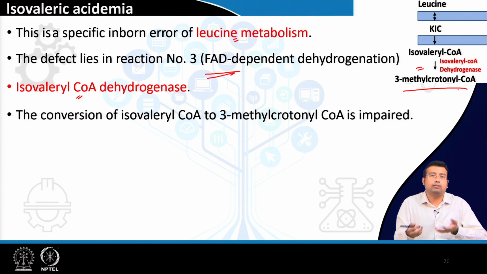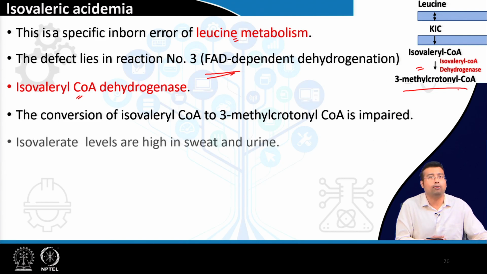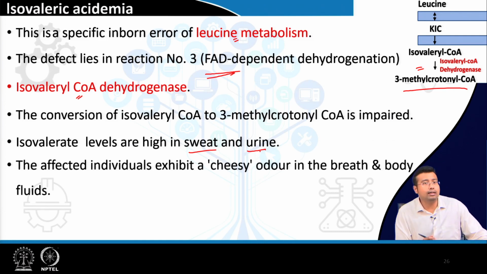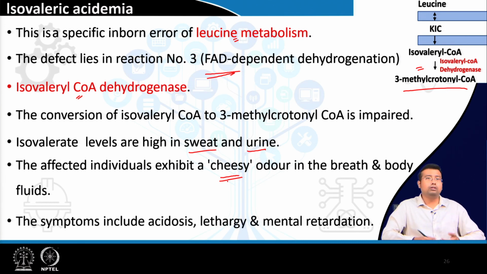This conversion cannot happen. So, what happens? Isovaleryl CoA, in the form of isovaleric acid, accumulates in the body, and its level is very high in sweat and urine. That is a common theme: whenever an intermediate accumulates, its level will rise in sweat and urine. But a characteristic way we can diagnose it is that this acid is secreted in the body fluid and imparts a cheesy odor to breath and body fluid. And the symptoms include acidosis, lethargy and mental retardation, the same as for all amino acid intermediates.